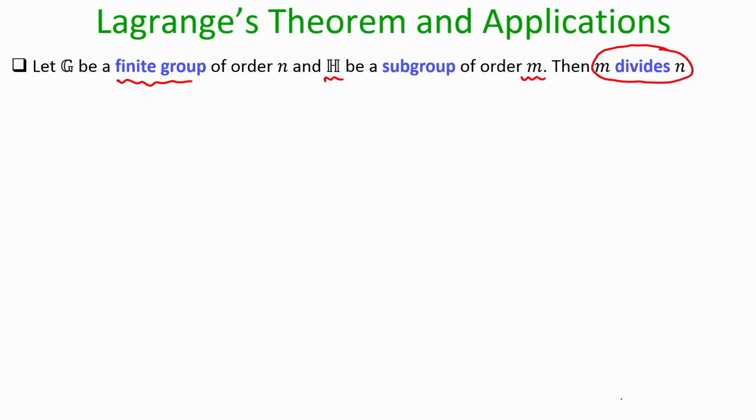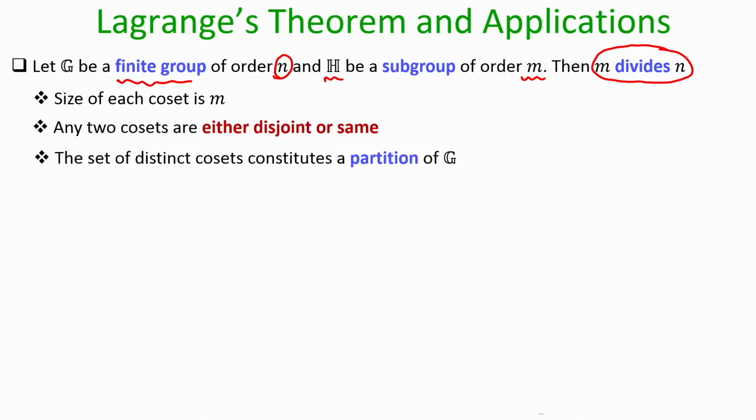Why is this theorem for finite group? Because if it is not for finite group, I can't say anything about how many elements are there in G, and my H also could be an infinite subgroup, right. So, basically Lagrange theorem says that the order of any subgroup divides the order of the parent group if your parent group is of finite order.